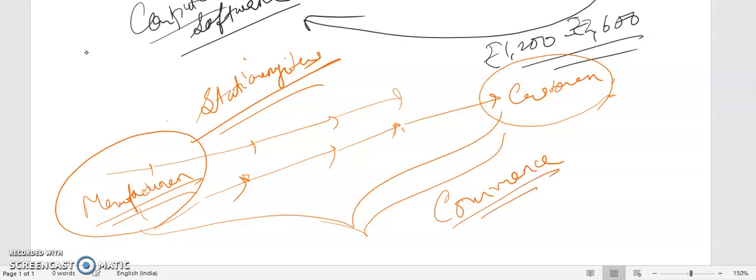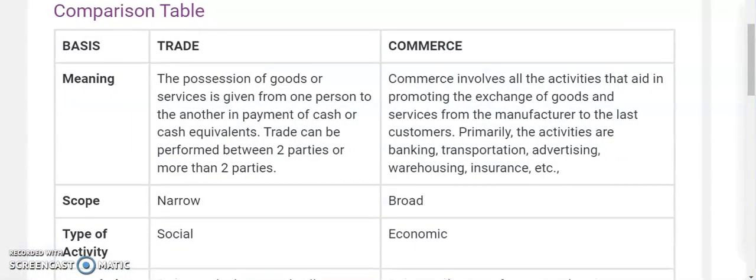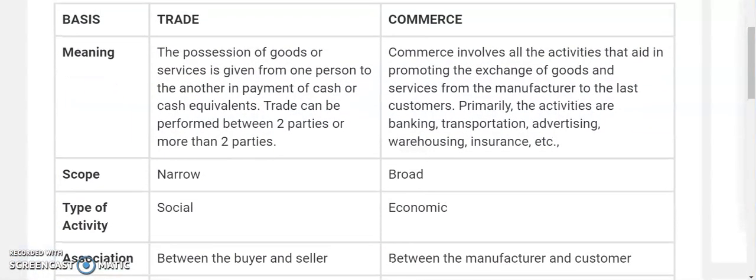So I think it's clear. Now let's look at the next point. As you know, trade here, if you see, the scope is narrow. Narrower scope, it is just the selling and buying, the exchange of goods and services. But commerce here is broad in nature. Why is it broad in nature?